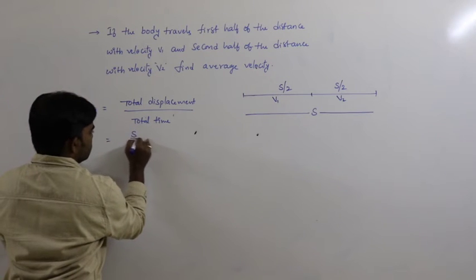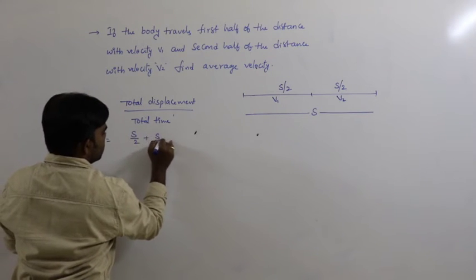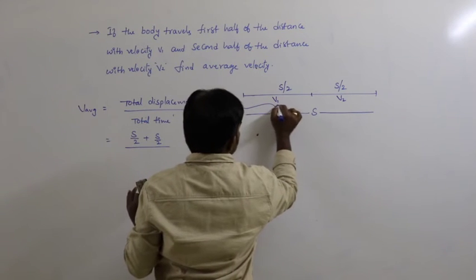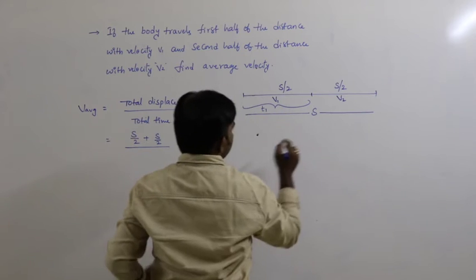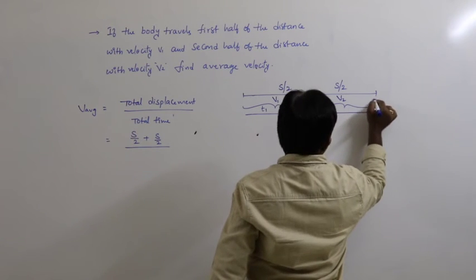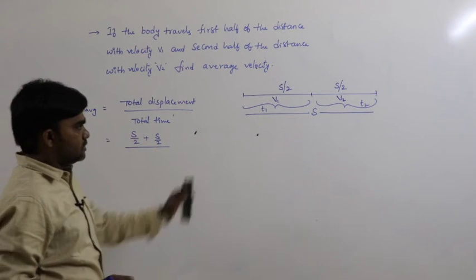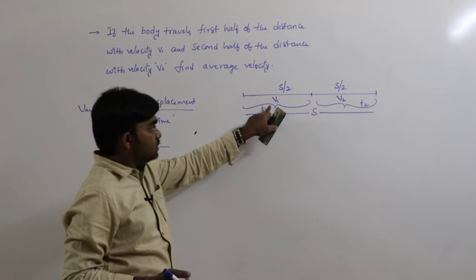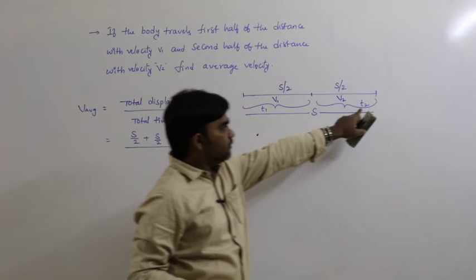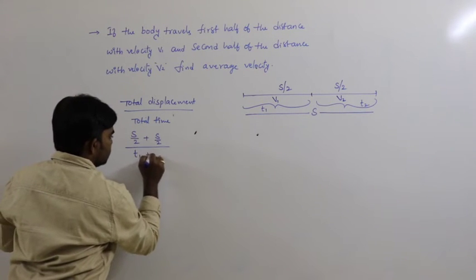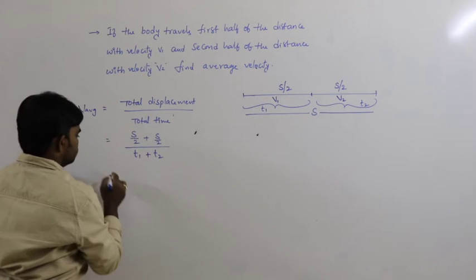Total displacement S by 2 plus S by 2 divided by total time. Let us say for the first part the time is t1 and for the second part the time is t2, just for our convenience. So this is t1 plus t2.